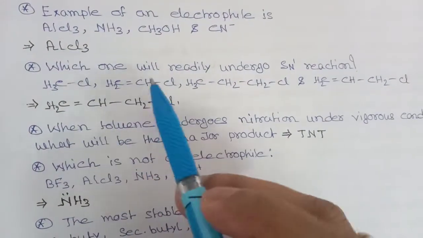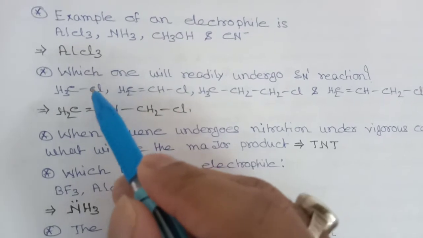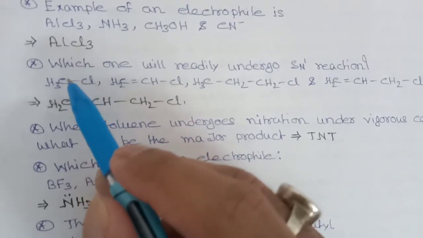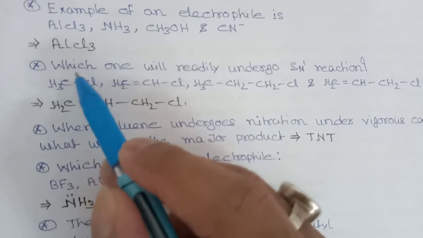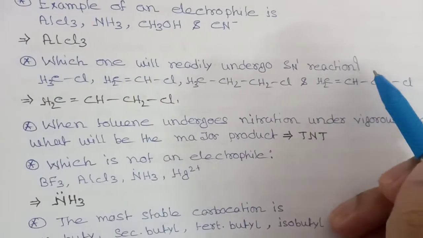So we have 4 examples. We have to first remove this chlorine group, and we have to make a positive charge here. So we have to first prepare the carbocation. So C plus means carbocation. Here should be plus, here should be plus, and here should be plus.